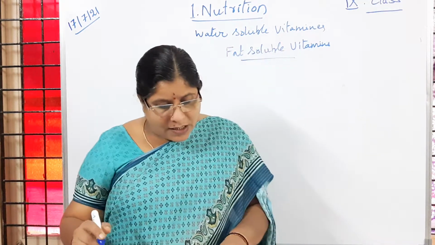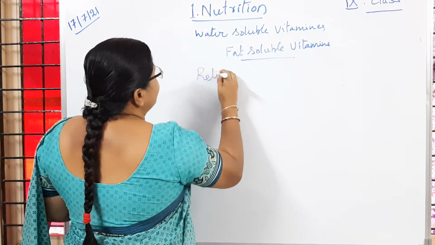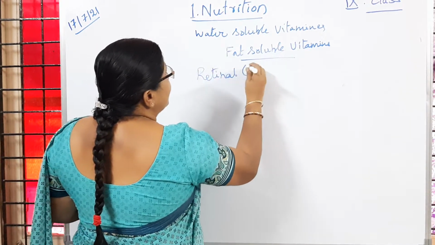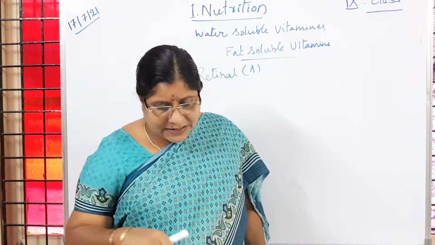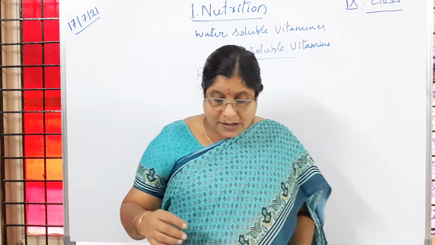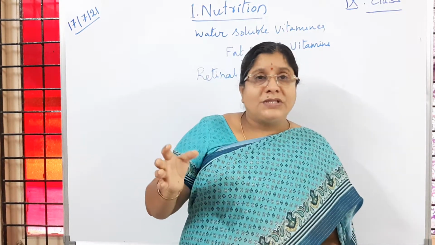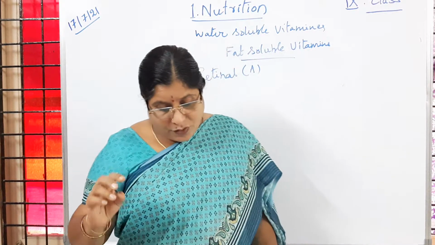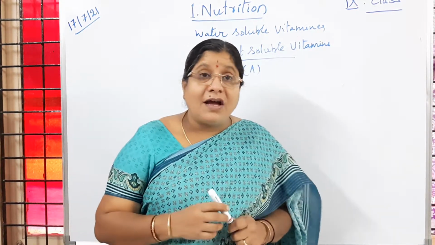Now first we learn about retinol, which is also called vitamin A. Retinol is present in leafy vegetables, carrots, tomatoes, pumpkins, papaya, mango, and almost all yellow colored fruits. Also in fish, meat, egg, liver, cod liver oil and shark liver oil.